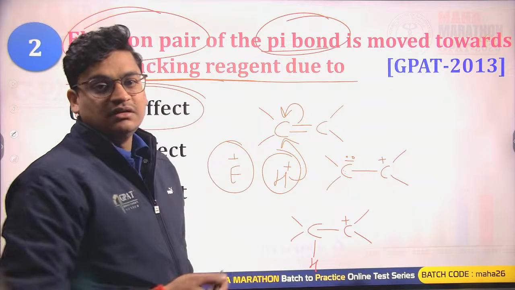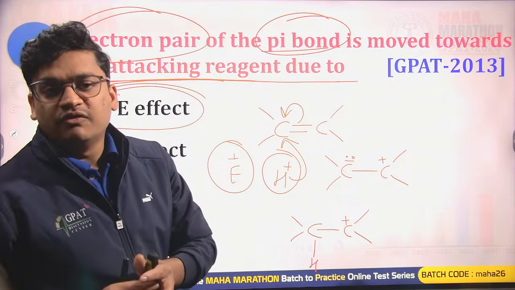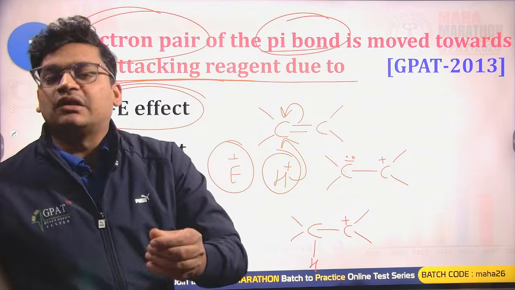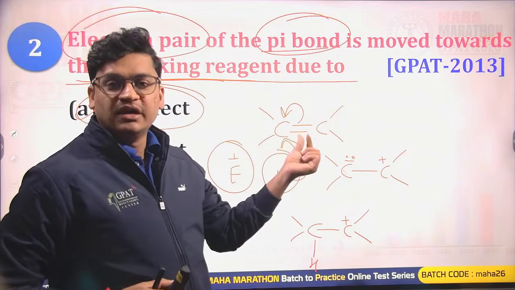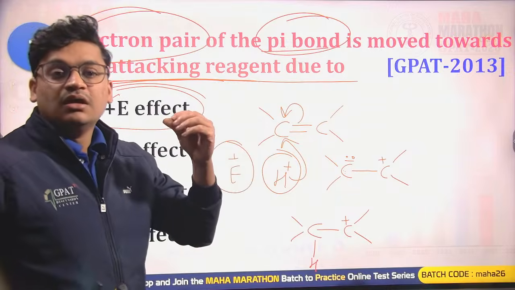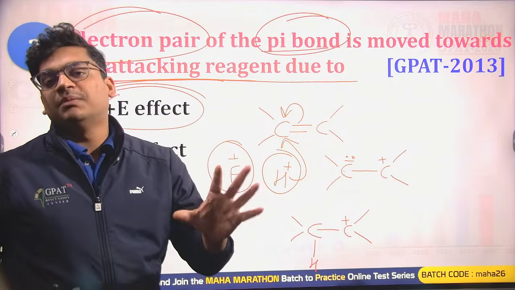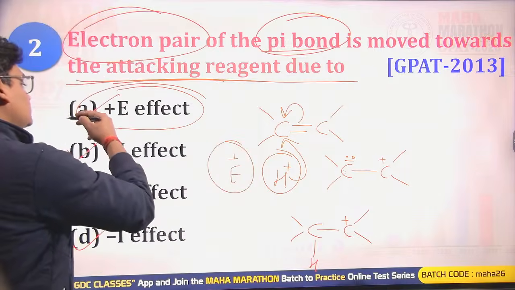This reagent polarizes the pi bond of your substrate only and only for a small interval of time, just to have the condition to be bonded with. So this is known as the electromeric effect. This is a temporary polarization of the pi bonded compounds on the demand of the attacking reagent. So that is known as the plus E effect.